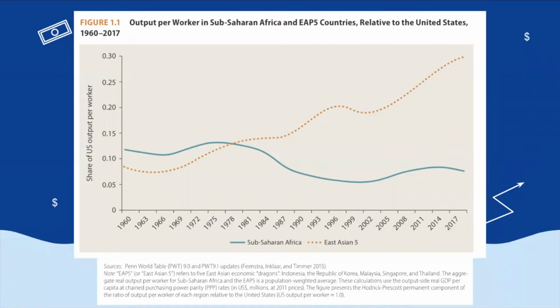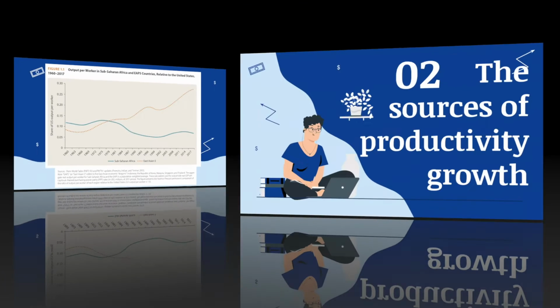However, the labor productivity in the EAP5 countries increased by 20% in decades and exceeded Sub-Saharan Africa around 1979, which indicates the lost age of Sub-Saharan Africa. This contrast is due to differences in the pace of capital accumulation and growing divergence in TFP between the two regions. Overall, the labor productivity of Sub-Saharan Africa falls far short of its aspirational development benchmark.